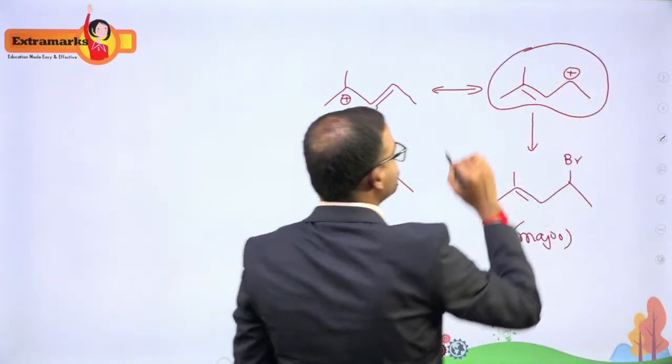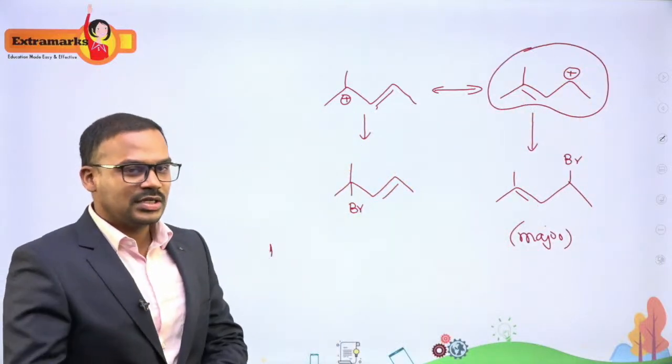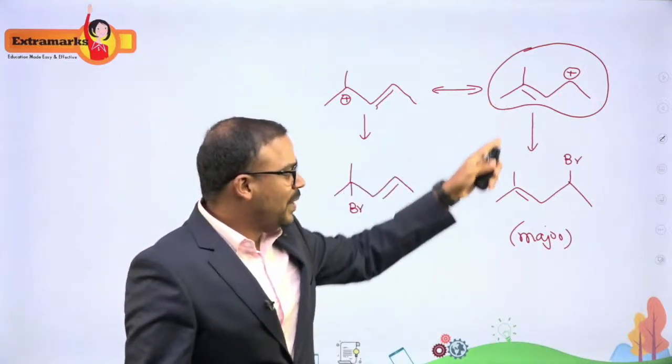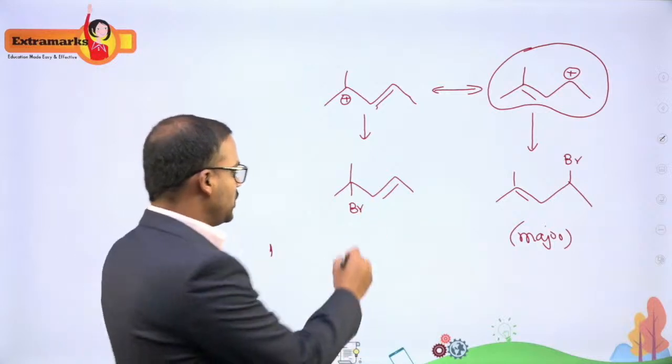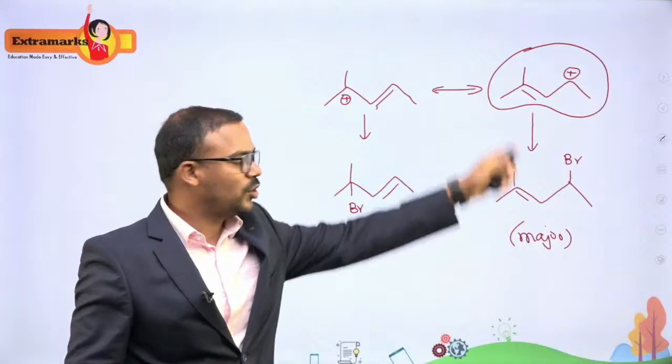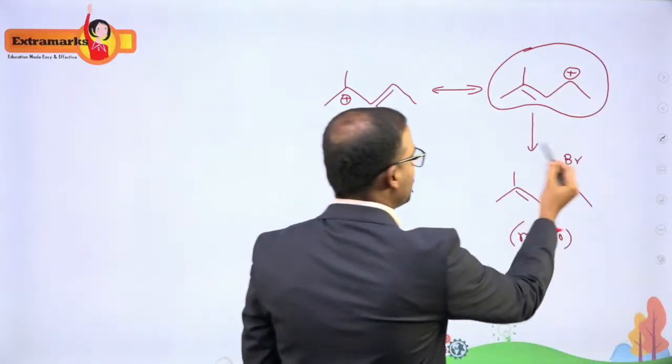So this carbocation with the allylic rearrangement is the most stable carbocation, and we get a major product out of this. So this will be your minor product, and this will be your major product. So my final answer is this one.